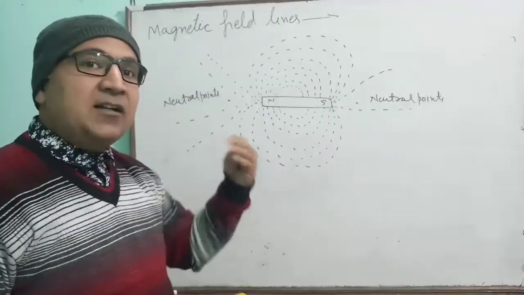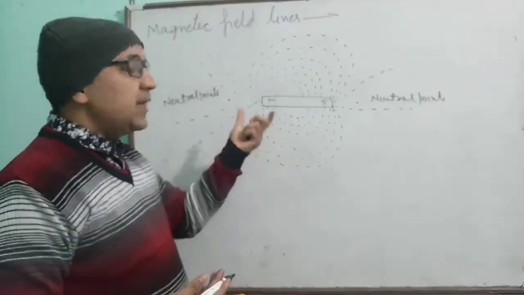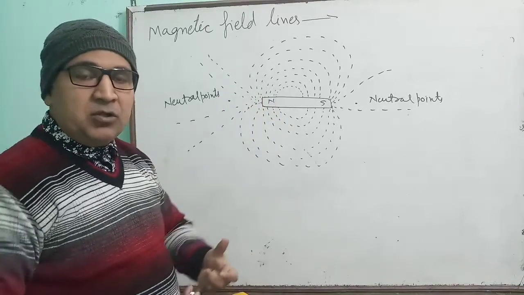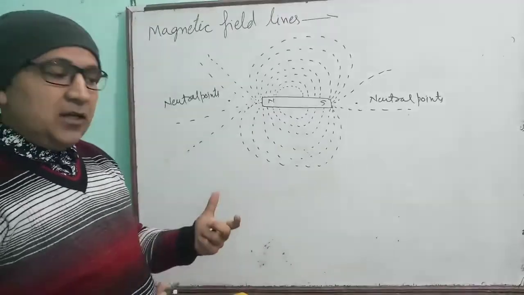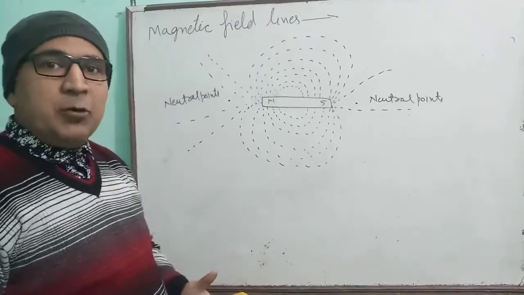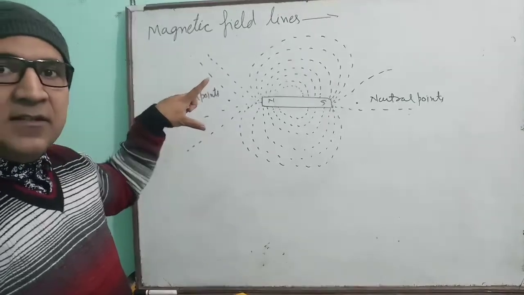And what is that other magnetic field? That other magnetic field is the magnetic field of our earth, because we have read that our earth also behaves like a magnet. We will study about it, but before that, understood what are the magnetic field lines?